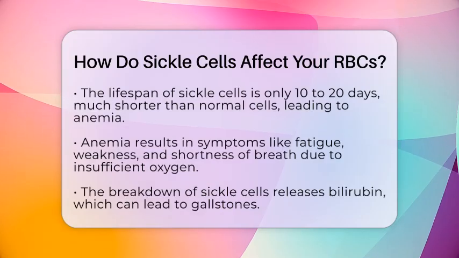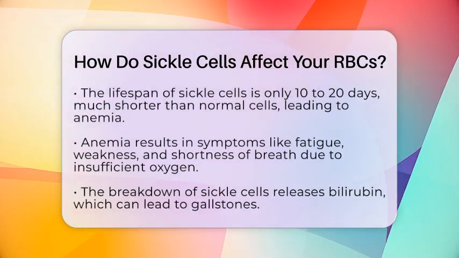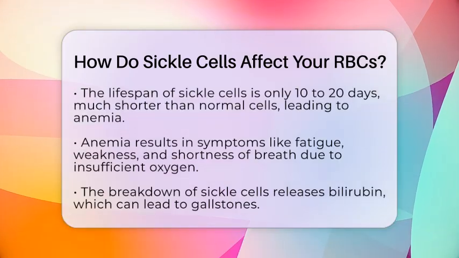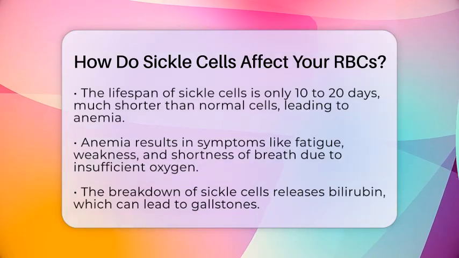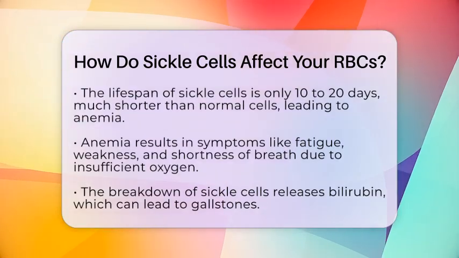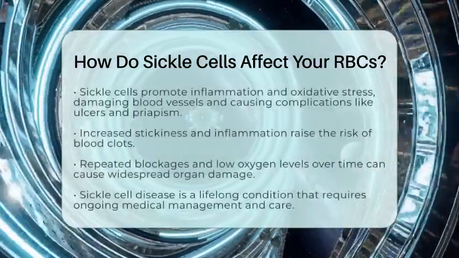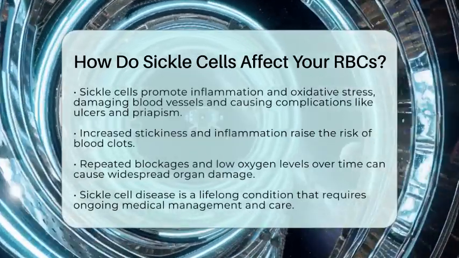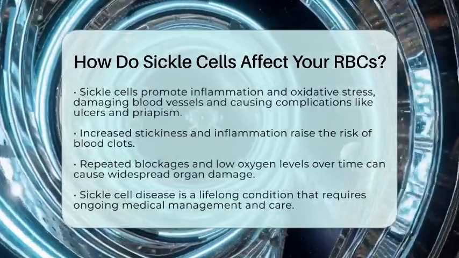The presence of sickle cells in the blood promotes inflammation and oxidative stress, which further damages blood vessels. This ongoing damage can cause swelling, ulcers, and other complications such as priapism, which is a painful, prolonged erection. The increased stickiness of sickle cells and the inflammation they cause can also raise the risk of blood clots. Over time, repeated blockages and low oxygen levels can harm multiple organs, making sickle cell disease a serious, lifelong condition that requires careful medical management.